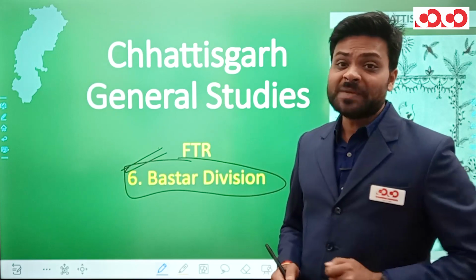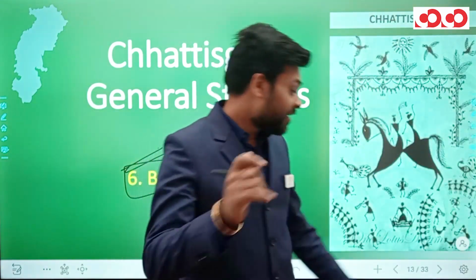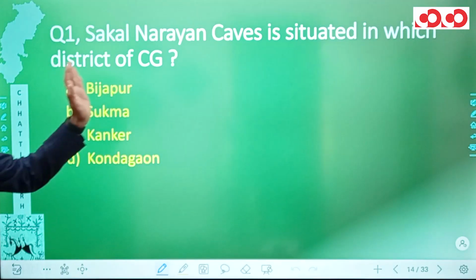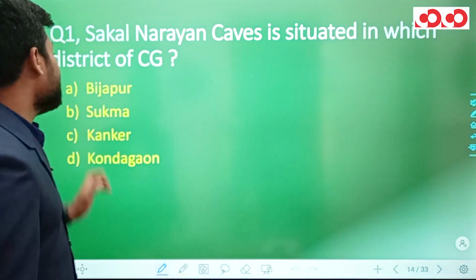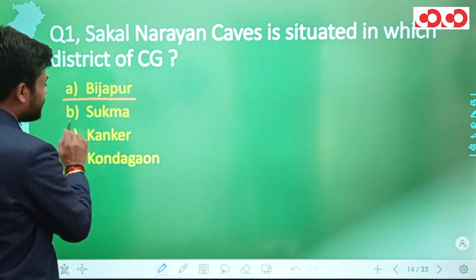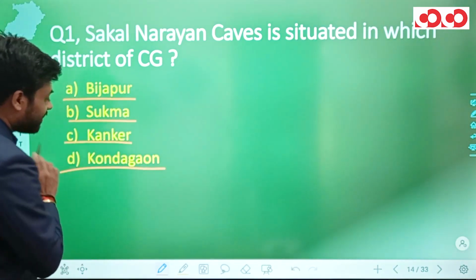So after the announcement, let's start with the questions. Here we have our first question, which says, Sakal Narayan Caves is situated in which district of Chhattisgarh? Looking at the options, we have Bijapur, Sukma, Kanker, and Kondagaon.